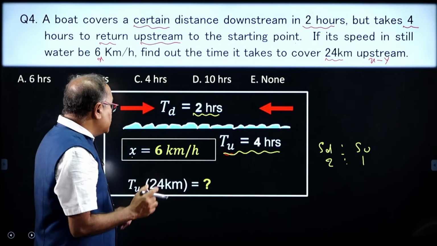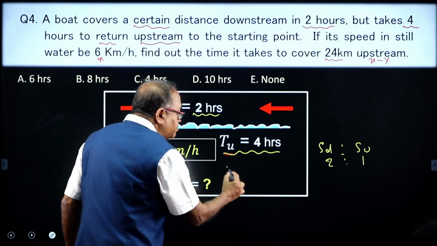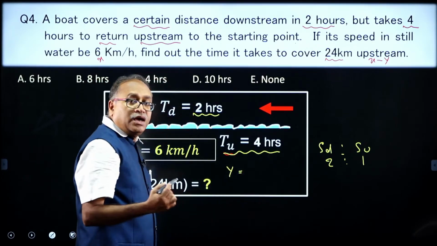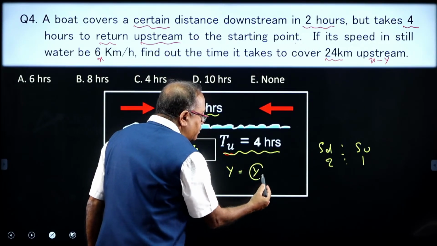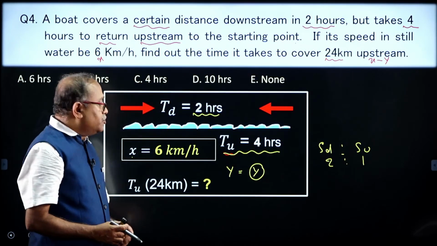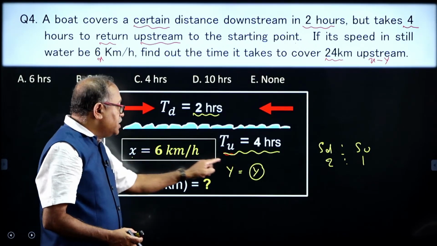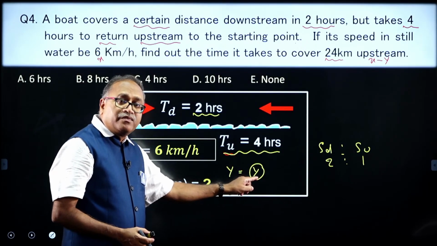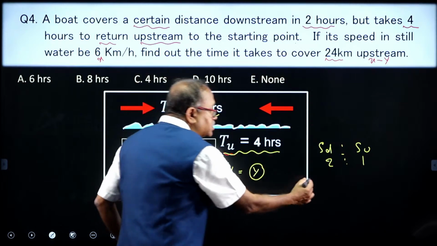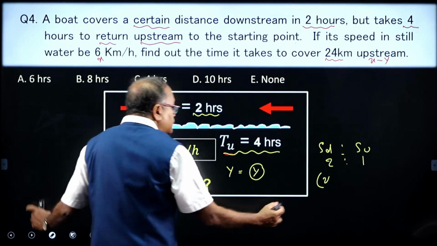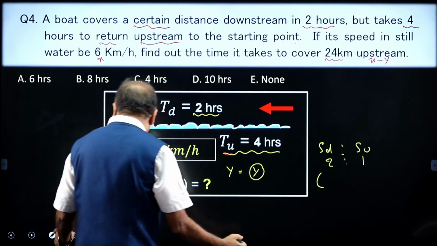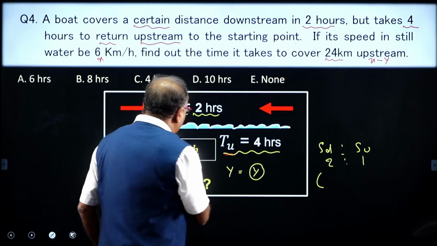And let us consider that the speed of the stream is y, and y remains the same. So, what will your downstream be? The downstream will be x plus y. This ratio is given to you, the x is 6. Look at how simple this question is, if you are understanding properly.